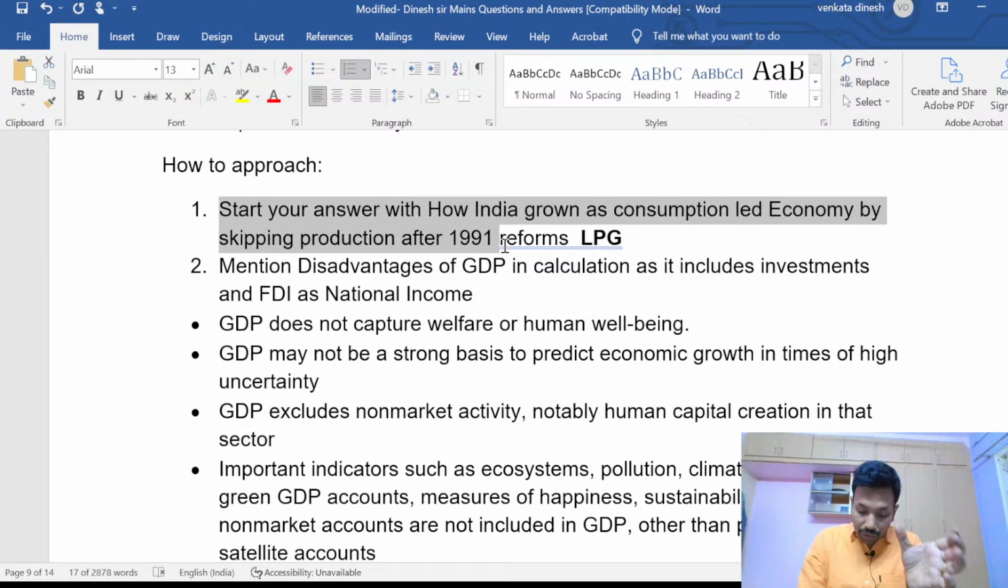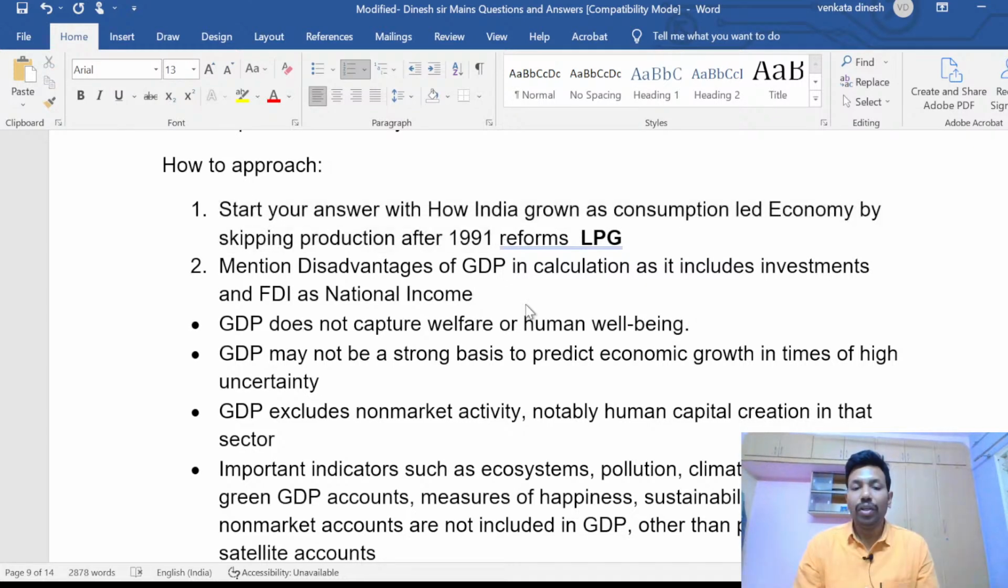Next, mention the disadvantages of GDP in calculation, as it includes investments and FDI as national income. Everyone needs national income. Yes, I think everyone will accept that. National income is something that you and I should definitely work on.